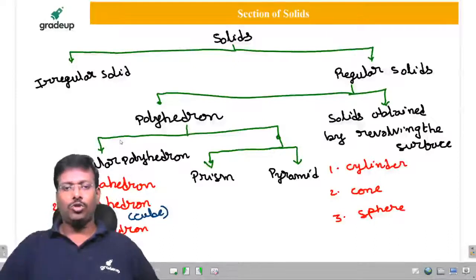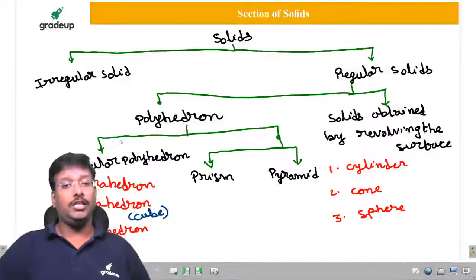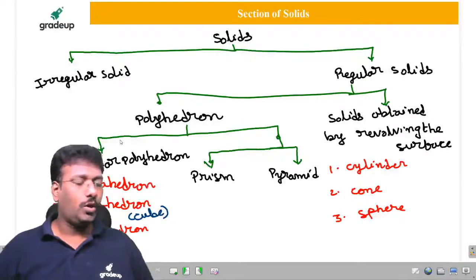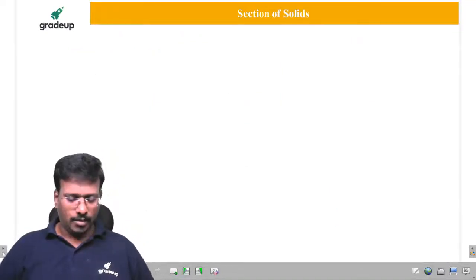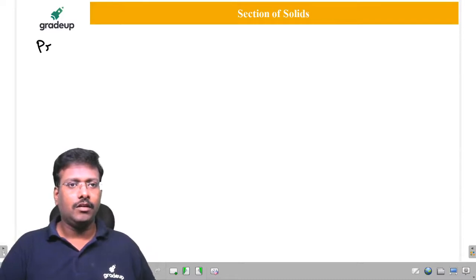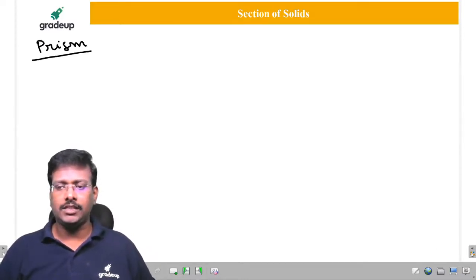Now how do we show the various terminology in this prism? First of all, we will go ahead with the prism. It has two bases.